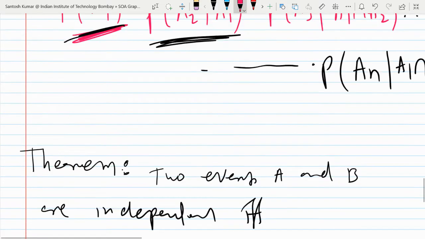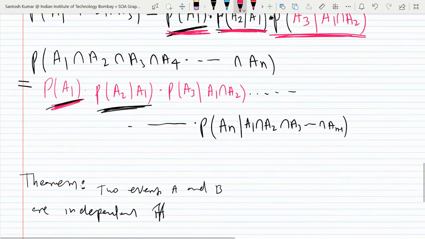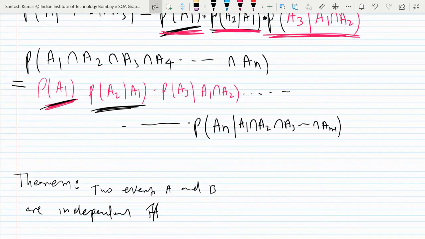I was explaining this thing. Probability of A1 intersection A2 intersection A3 intersection A4 and so on up to intersection of AN. There are n events. How will we find the probability of this? It is equal to probability of A1 into probability of A2 given A1 into probability of A3 given A1 and A2.